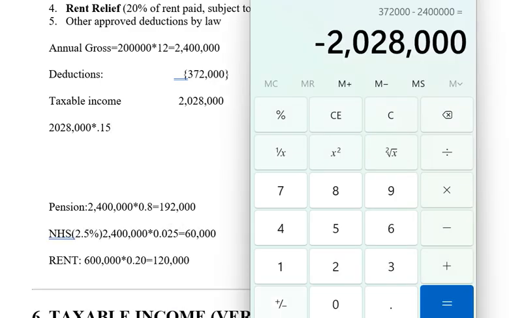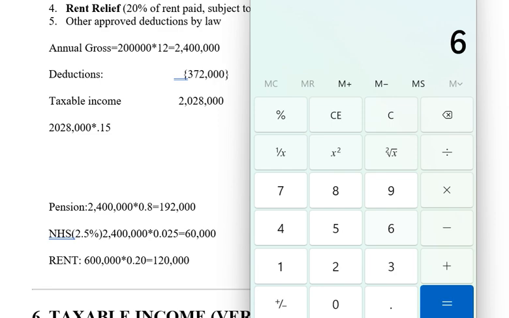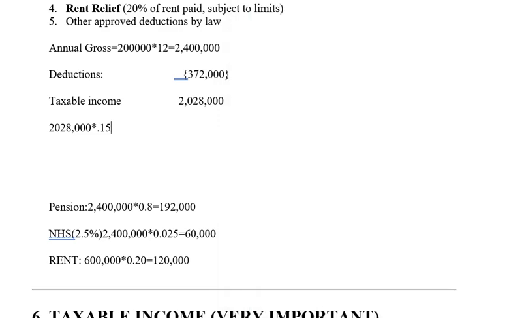So what will it give to us? 2,028 multiplied by 0.15. So meaning that the annual tax that we are paying is 304,200. That's the total annual tax that you are paying.